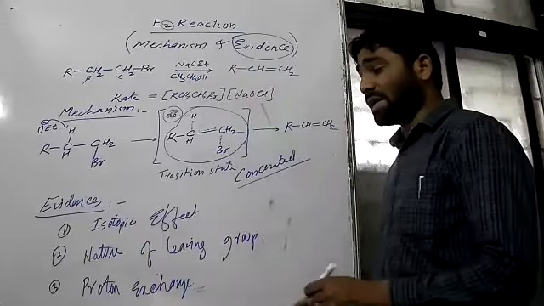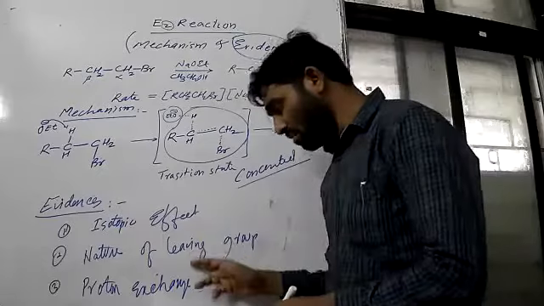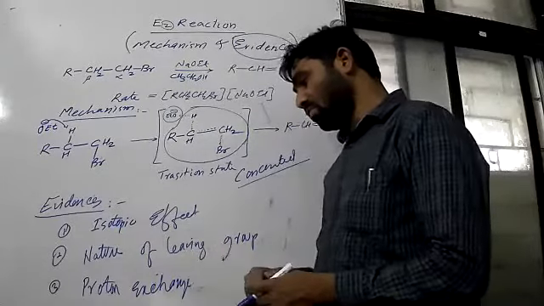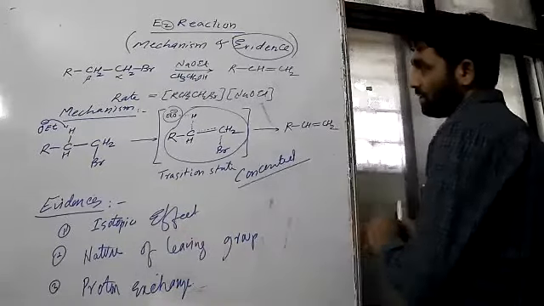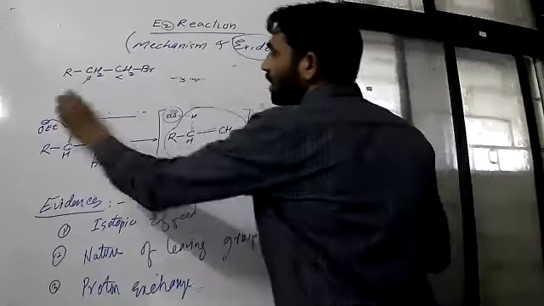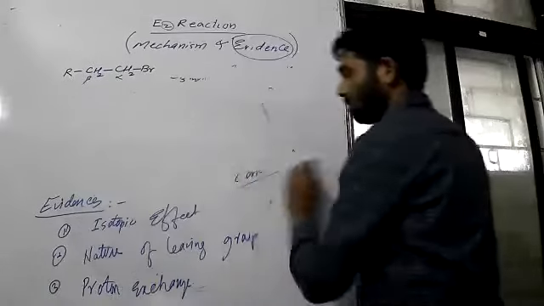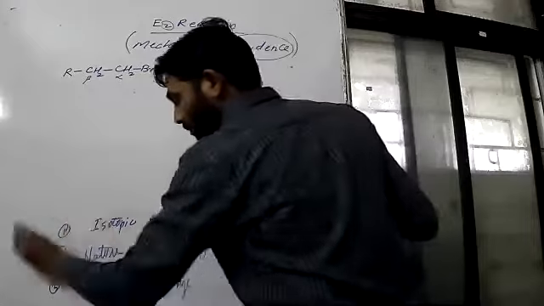And at the end, we'll get the result also. So you must remember these three important points: isotopic effect, nature of leaving group, and proton exchange. So we'll go for this, okay? See, it's very simple. We'll go for the same reaction, and it's very simple. So you write all these three points.